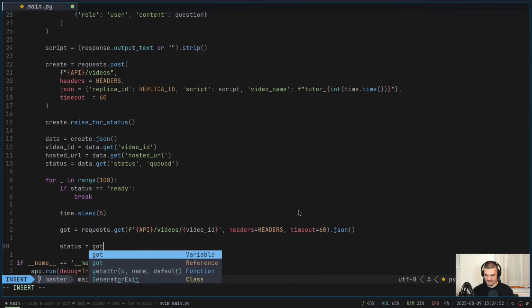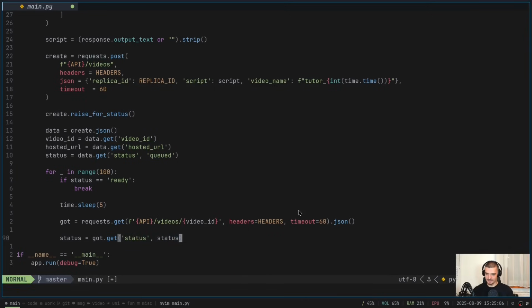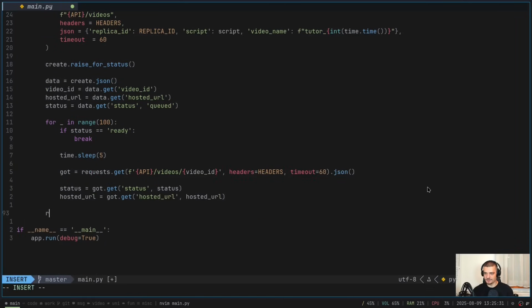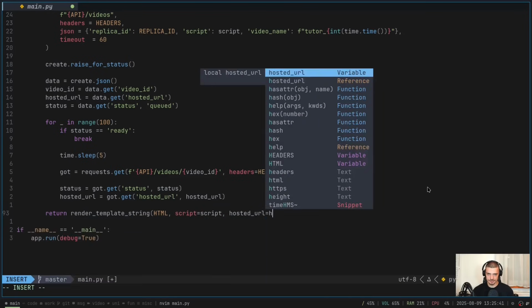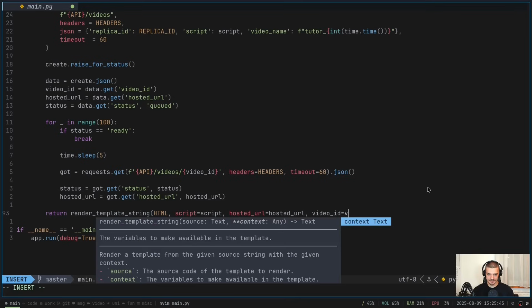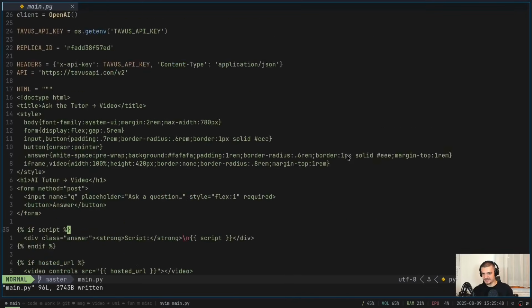We say the status is now got.get, and status, the default is the current status. And the exact same thing also with the hosted URL. And then finally, all we have to do is we return render template string HTML, script is equal to script, hosted URL is equal to hosted URL, video ID is equal to video ID. That should be it. If I didn't make any mistakes, that should work now.